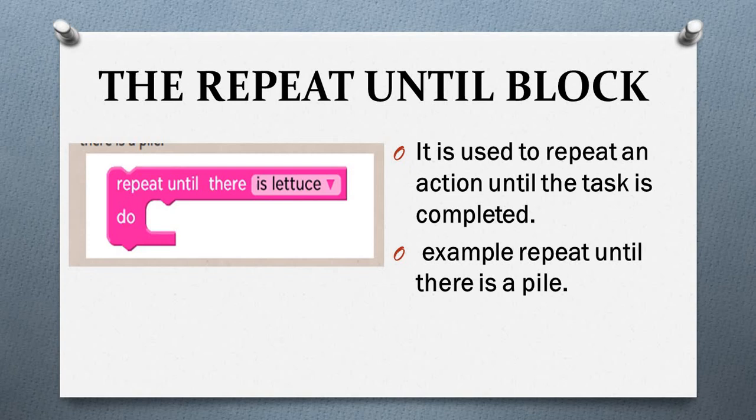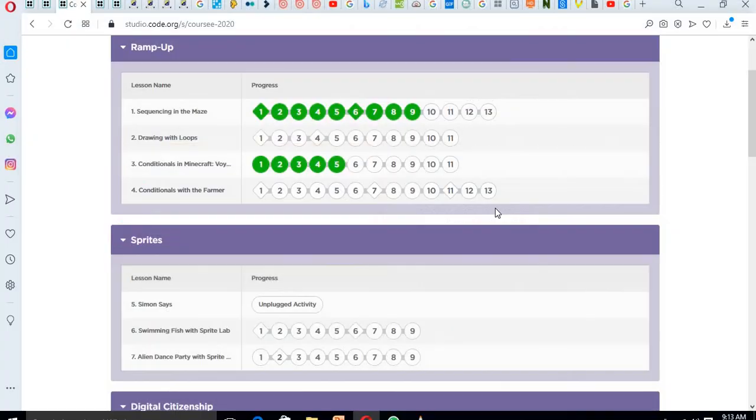So move straight to our code studio, where we will be able to check on how we can apply these different commands, these different blocks to our work. Don't go anywhere. Now this is code.org. We're now in our code studio.